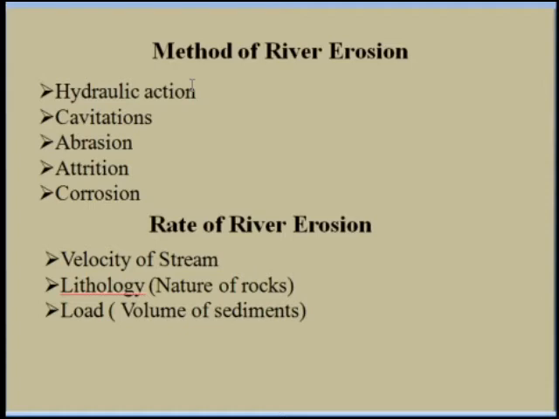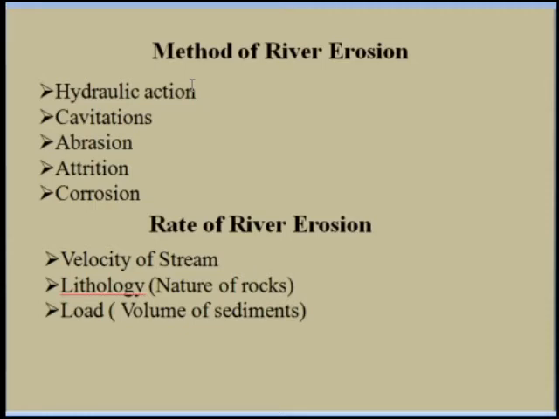So the second way of the erosive work by the river is the cavitation. It is also a type of hydraulic action, that means which is performed by the pressure exerted by the running water.